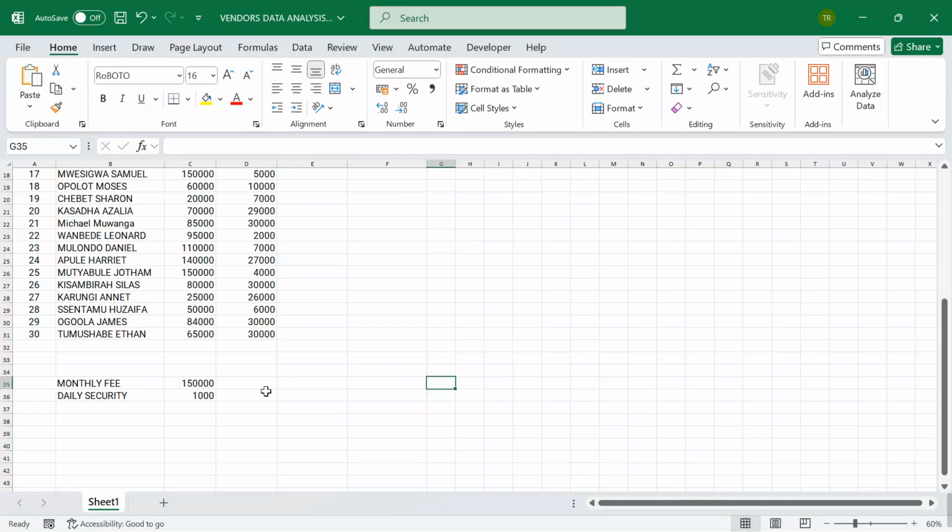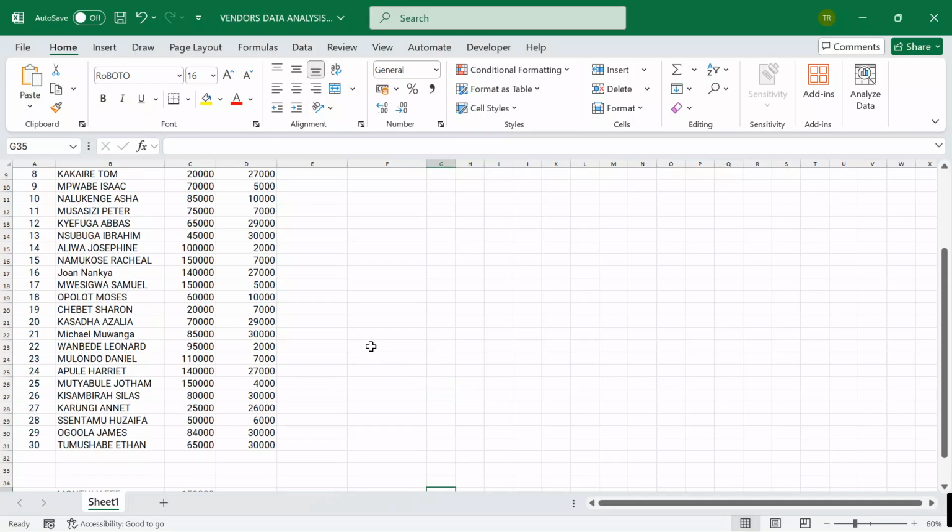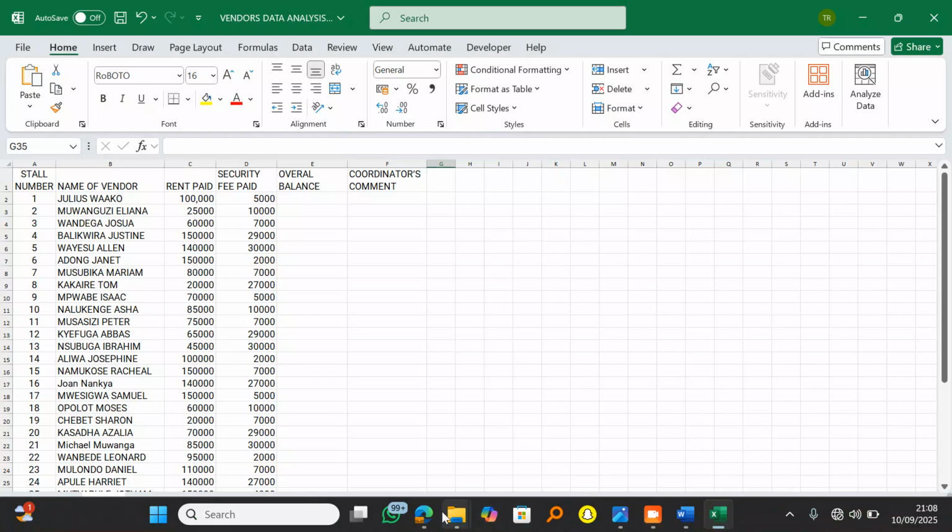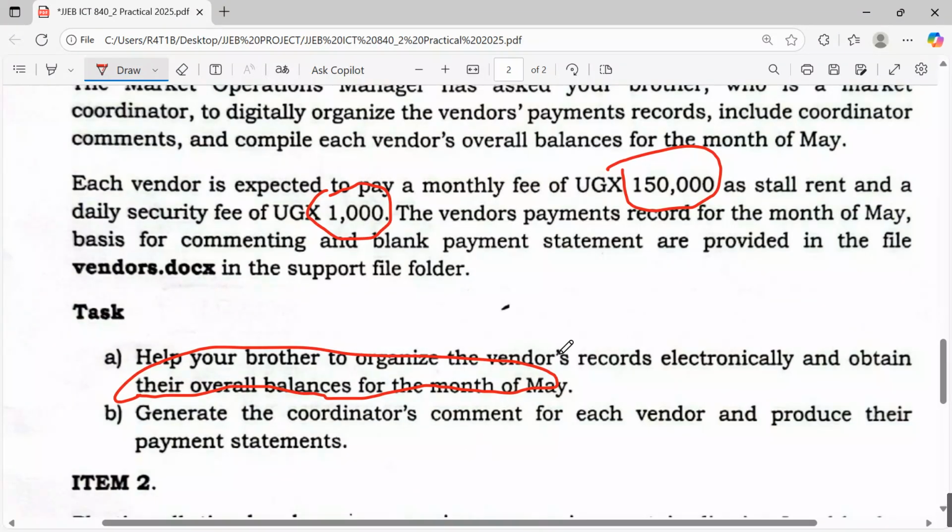So now, after getting this, I'll come here and start again. I check here to see, have I missed anything? The vendor's payment records for the month of May. Month of May. Okay, this is also crucial. Month of May. Yes, here we go. This is monthly, this is daily. Okay, what do they want? Help your brother to organize the vendor's records electronically and obtain their overall balances for the month of May.